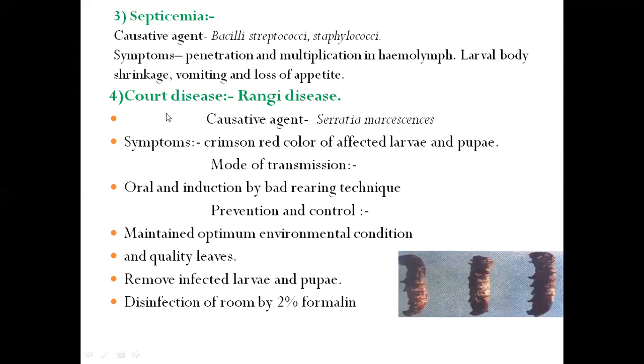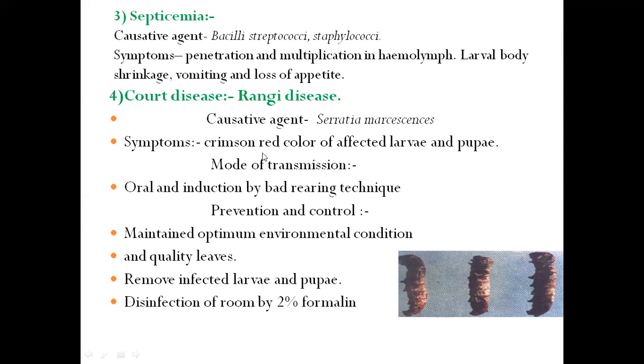The next bacterial disease is core disease. This disease is also called Range disease. It is caused by Serratia marcescens. See this, the larvae affected by Serratia marcescens, the larvae affected by core disease.